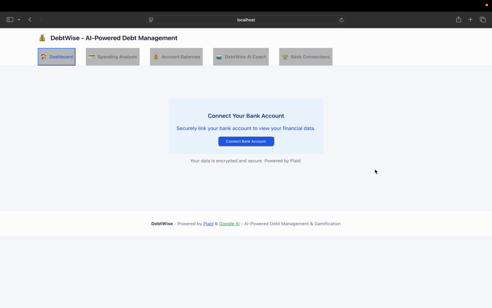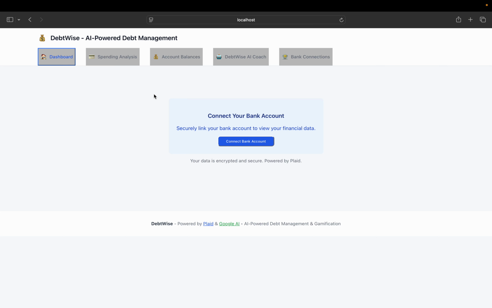Hello, while exploring Google ADK, Agent Development Kit, which Google launched back in the second week of May 2025, I have developed this application. It is called DebtWise. It is basically an AI-powered debt management system. It is reactive, but it can also be used as an MCP server.